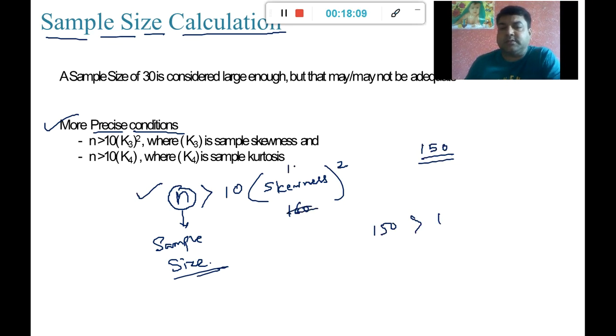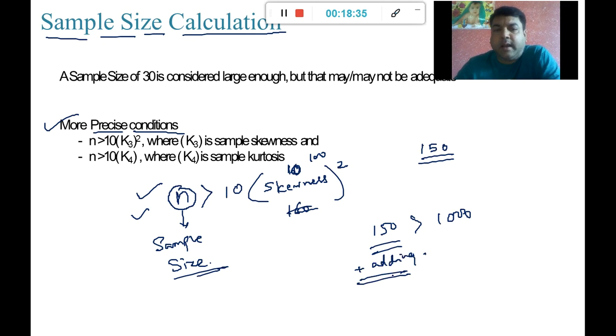Skewness is not 160, sorry, suppose it is 10. If the skewness is 10, then the squaring of it becomes 100, multiplied by 10 is going to be 1000. So here 150 is not greater than 1000, right? So until and unless this condition is satisfied, I will keep on adding new values to the sample. And once the condition is satisfied, I will stop and use that as my final sample size for my analysis or calculation purpose, right?